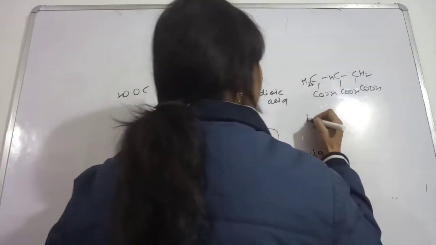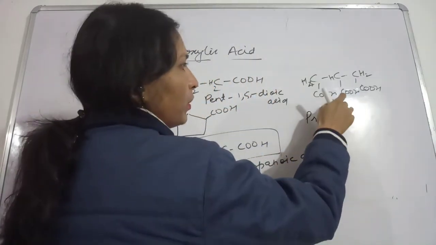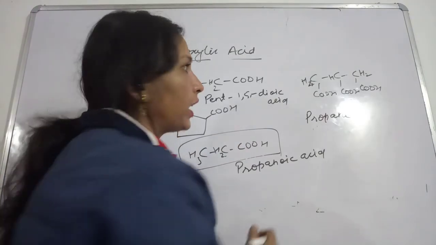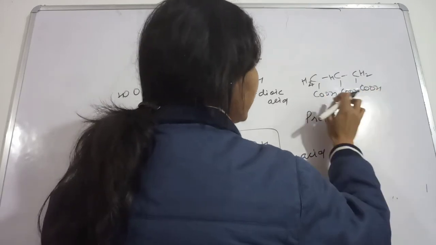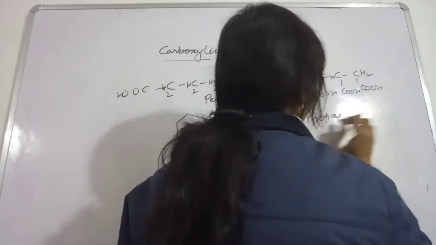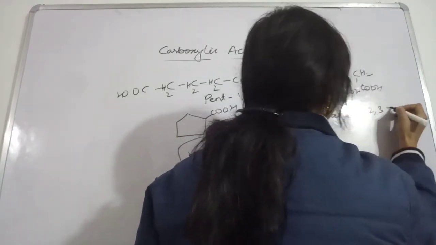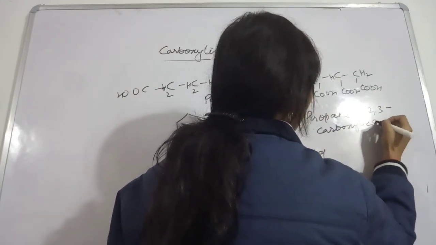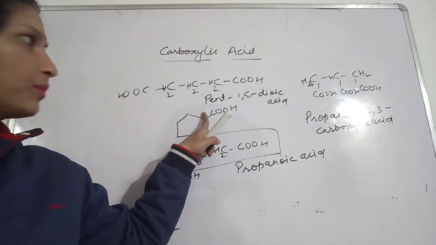1, 2, 3. The word prop we will choose for them, and then we will write propane. Then we will write here propane, and we will not count the carbon atoms present in the carboxylic group. Okay, so we will write like this: 1, 2, 3 tricarboxylic acid, propane. Then we will write tricarboxylic acid.